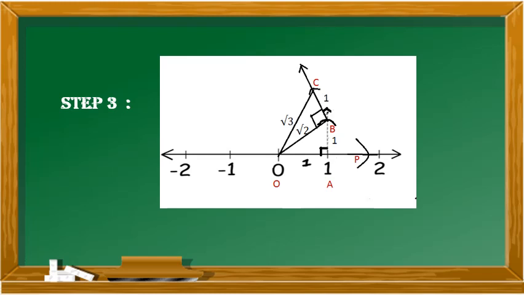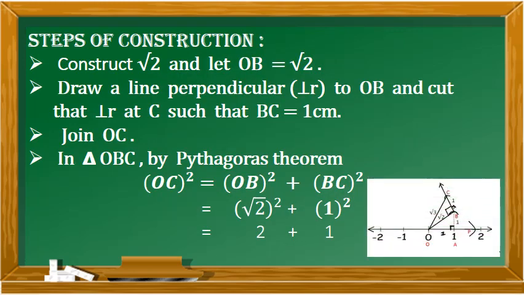Now we have to represent square root of 3 on the number line. With the help of compass, measure the length of OC, and with that measure, cut an arc from O on the number line, that is on the right of A, such that the arc represents P. Now P represents square root of 3, and this square root of 3 lies between 1 and 2 on the number line. Now we have to write the steps of construction.